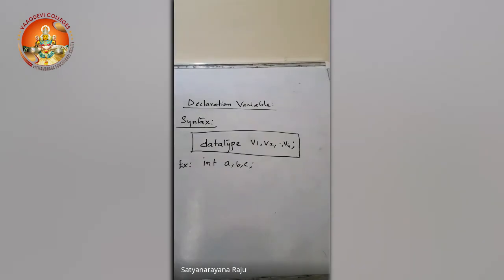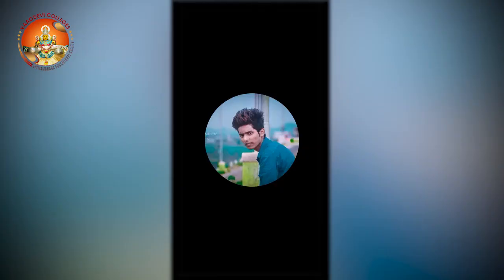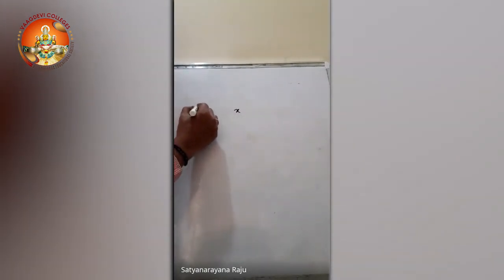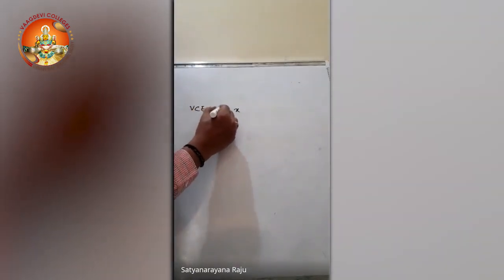We'll go for another example. All of you completed inter. So tomorrow either you will join the BSc course or the BTech course. When will you be declared as a BTech student? When you took admission in a college, then you will be declared as a BTech student. Say for example, X is a student who is declared as VCE CSC.